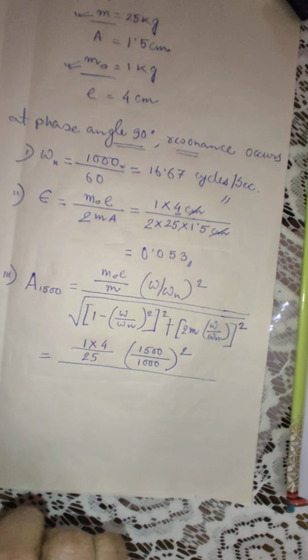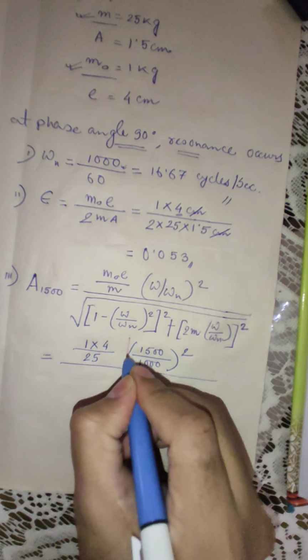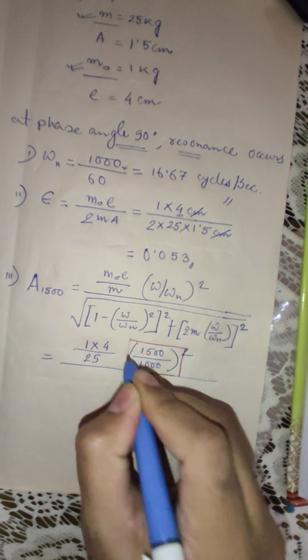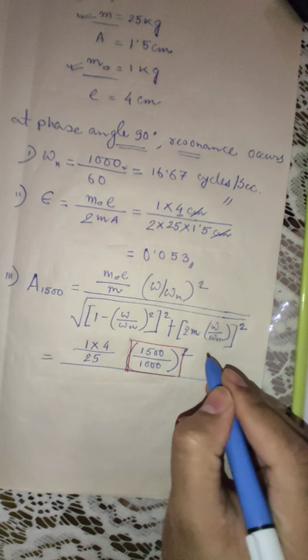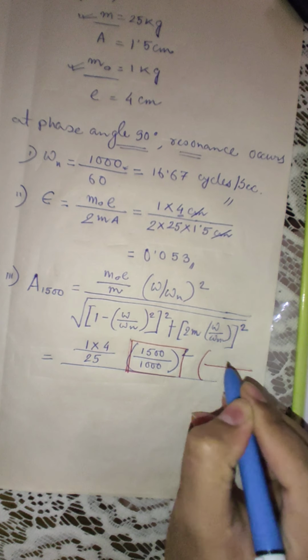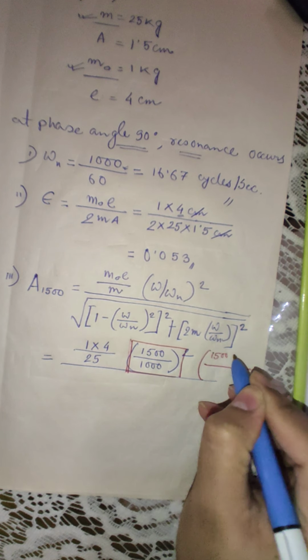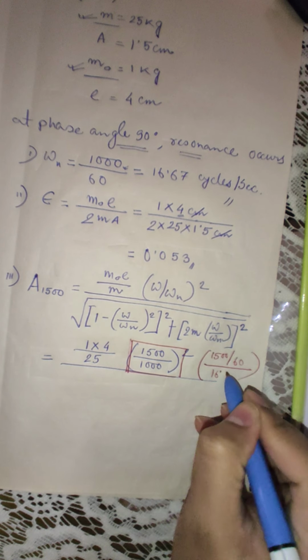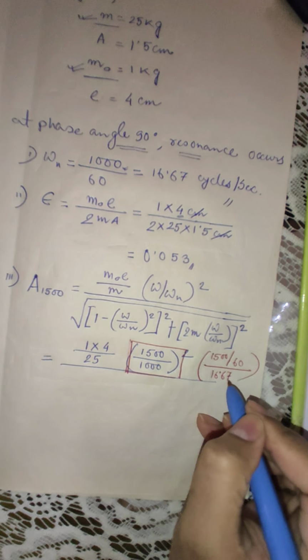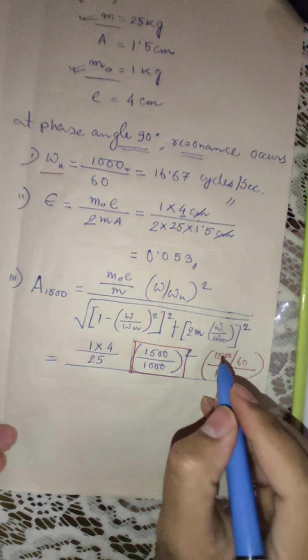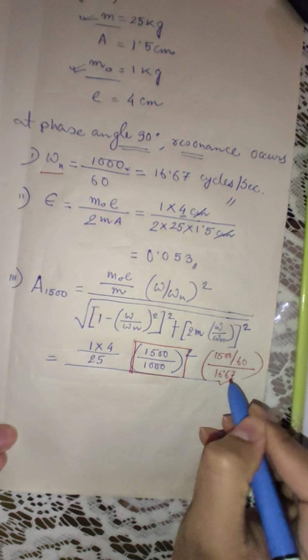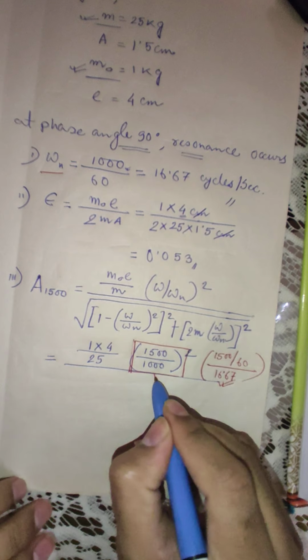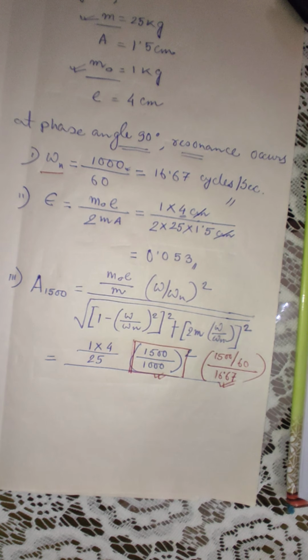This particular ratio can be written like this also: 1500 rpm converted into cycles per second, divided by 16.67, since you have already calculated this omega n value. So either you write this way or this way. Any one you can do.